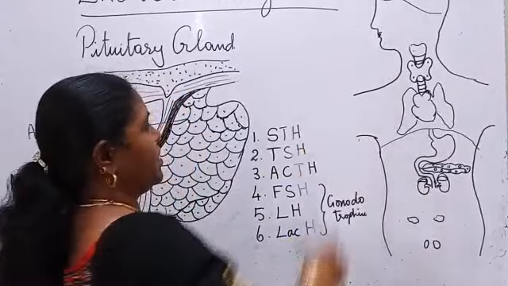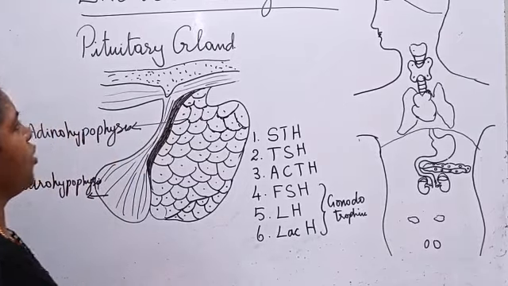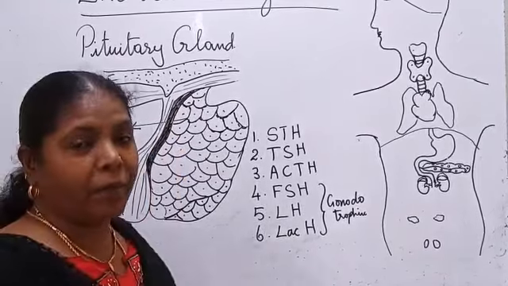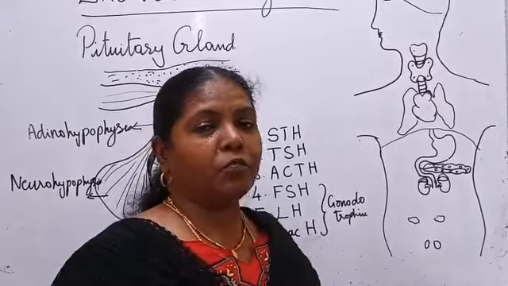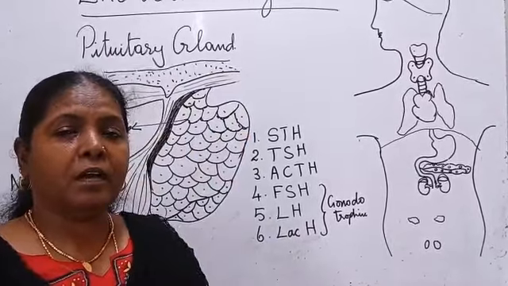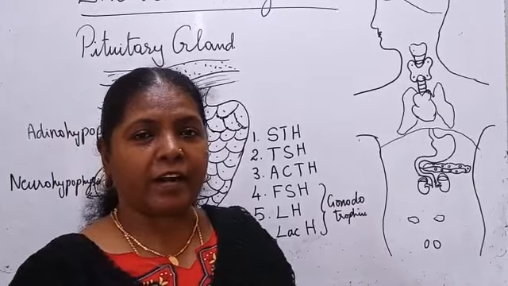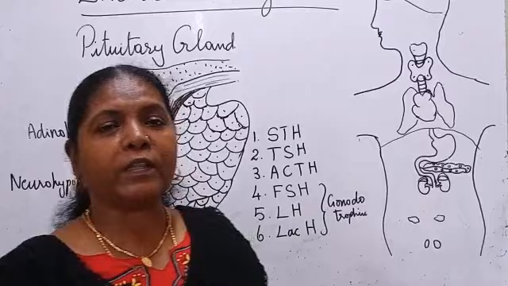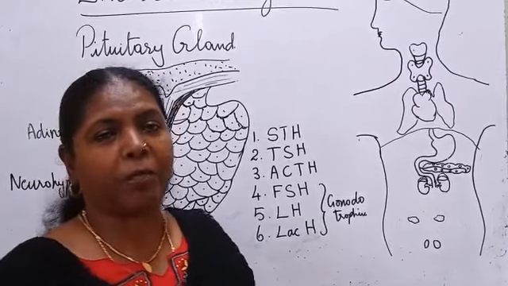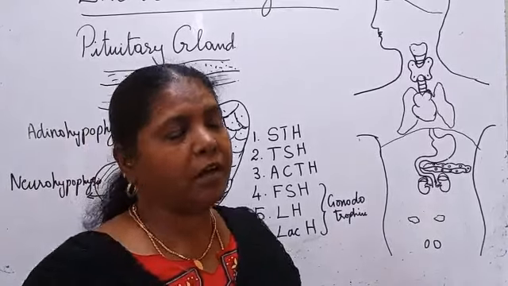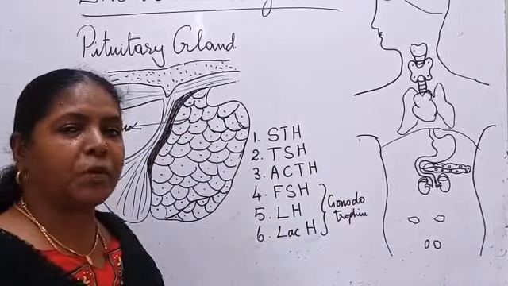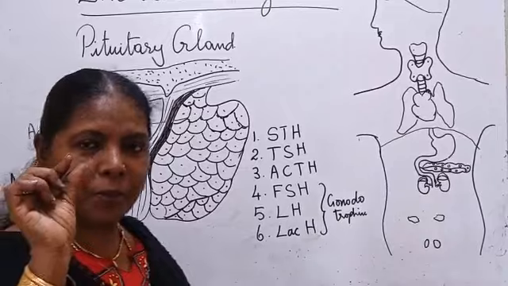First, the pituitary gland, location. It is located just below the hypothalamus in the brain. The brain has the forebrain, cerebrum, olfactory lobes, diencephalon, thalamus and hypothalamus. So just below the hypothalamus, just above the midbrain, the corpora quadrigemina, this pituitary gland is located. The size of the pituitary gland is the size of a pea.